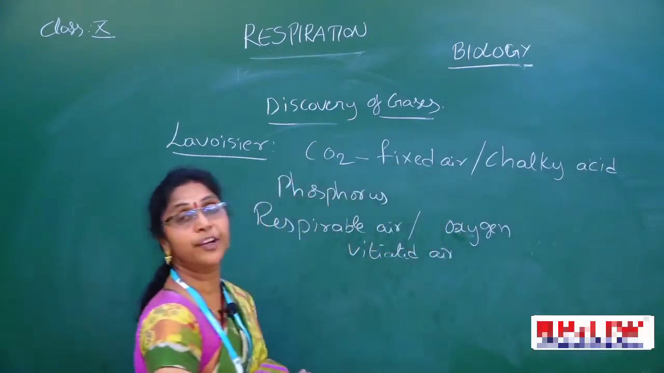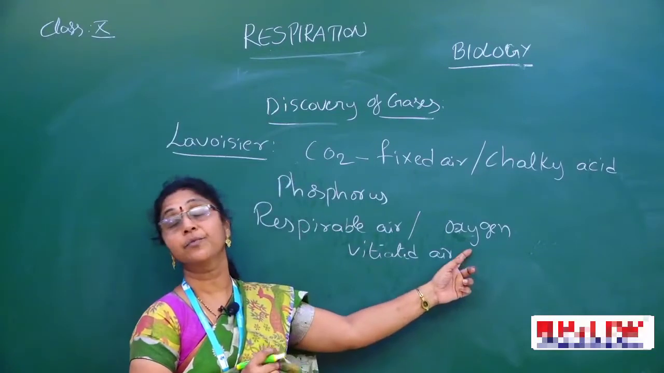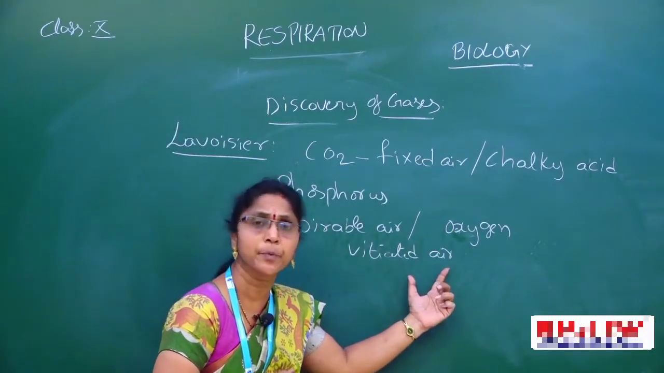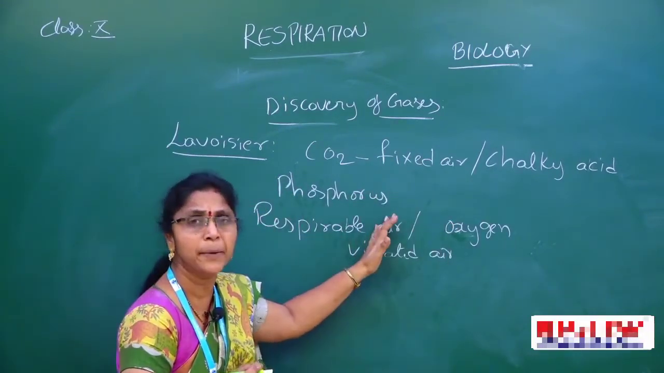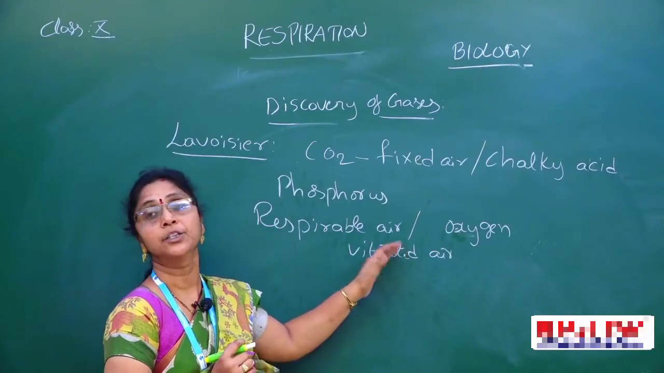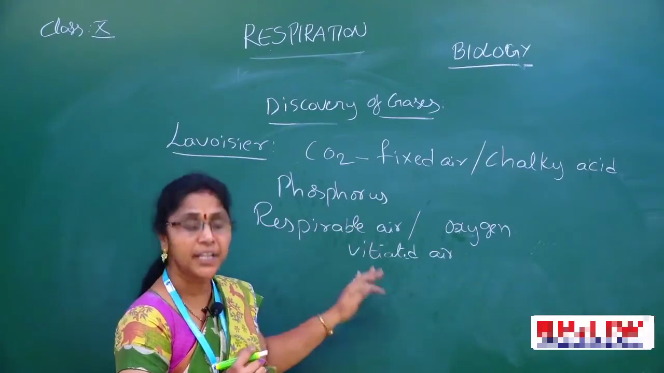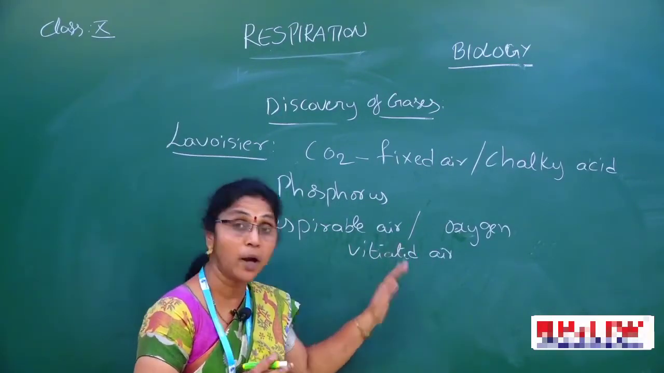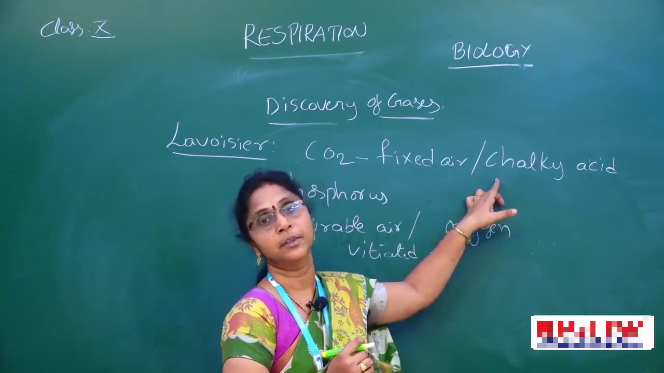Chalky acid or fixed air is nothing but carbon dioxide. Here, one-sixth of the volume of oxygen, the vitiated air or respirable air, contains chalky acid. So again, to recreate a normal air, what was he thinking? They are removing it as vitiated. No, this is not correct. When we are removing it here, what is that?